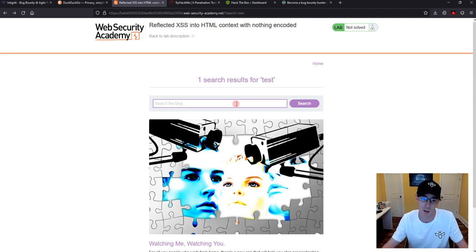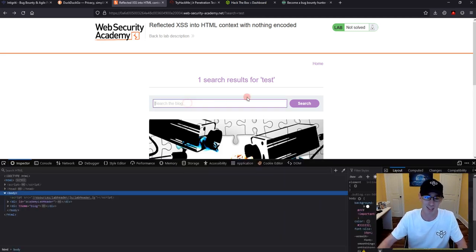To achieve cross-site scripting when you don't have any restrictions like this, there's a million different ways we could get code execution on the page, but we'll just go the most simple. We will just type in script, which denotes to HTML that I'm going to run script inside these brackets, and then I'm going to say alert 1. Alert is a function in JavaScript, and all you have to do to check if it's working is enter an integer or something in there.